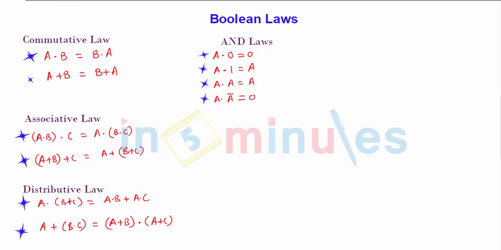Similarly, you can get the OR laws also. The OR laws will follow the same steps, but the AND sign will be replaced by OR, and therefore I have A plus 0 is A, A plus 1 is 1, anything plus 1 is 1, that is logic high. A plus A is equal to A itself, and A plus A bar will give me the answer 1. So that's all about the AND laws and OR laws.